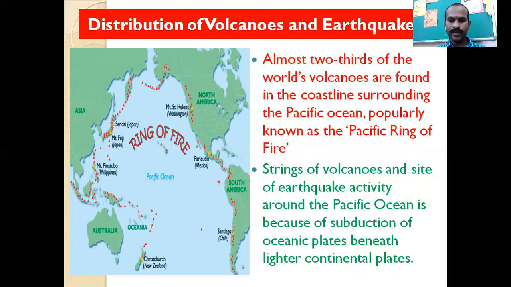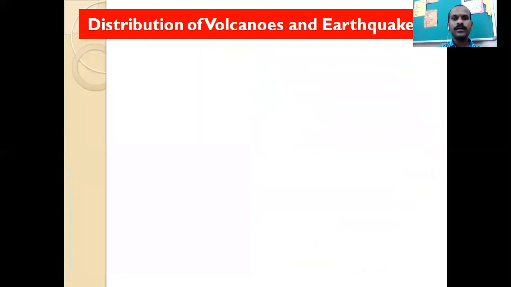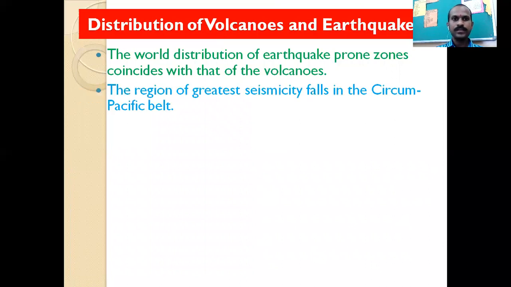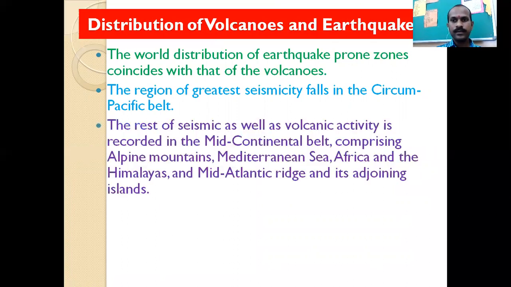Subduction means movement of the oceanic plates. They are coming closer or going away from each other. Okay, so the plates beneath the Pacific Ocean always make movements. Because of that, most of the earthquakes and volcanoes are found in the coastal areas of the Pacific Ocean. The world distribution of the earthquake prone zones coincides with that of the volcanoes. The region of the greatest seismicity falls in the circum-Pacific belt, that we have already studied, that most of the time earthquakes are found in the Pacific belt.